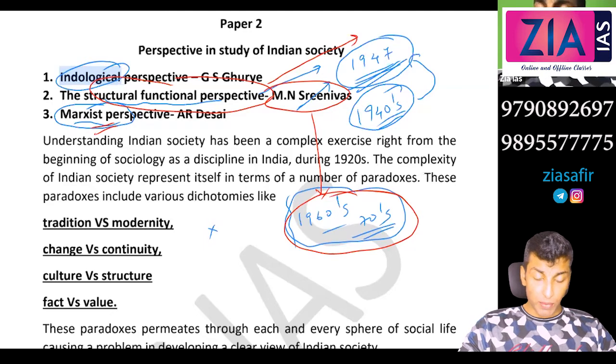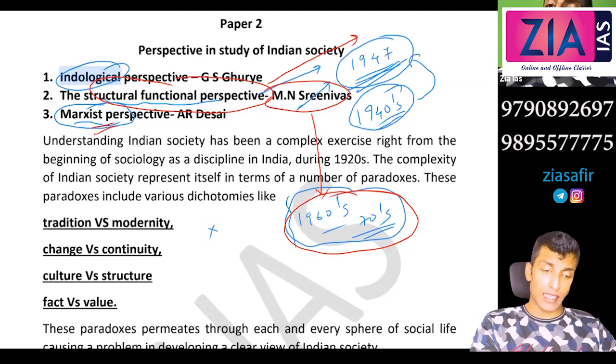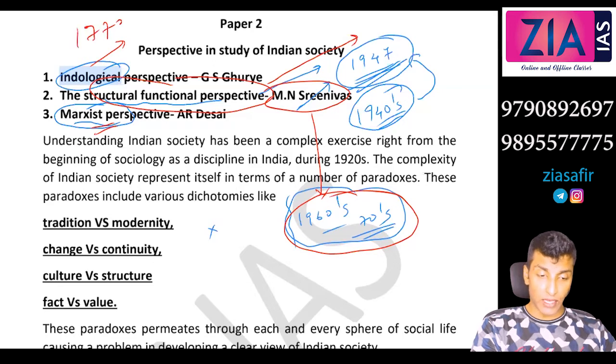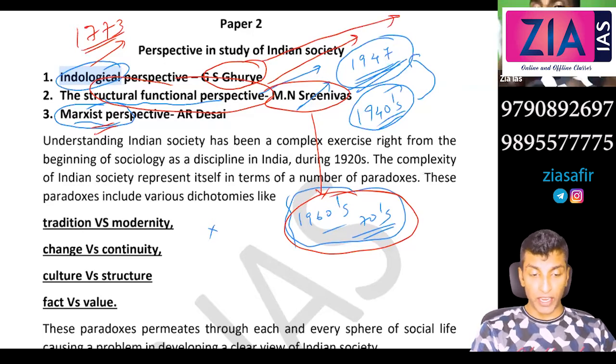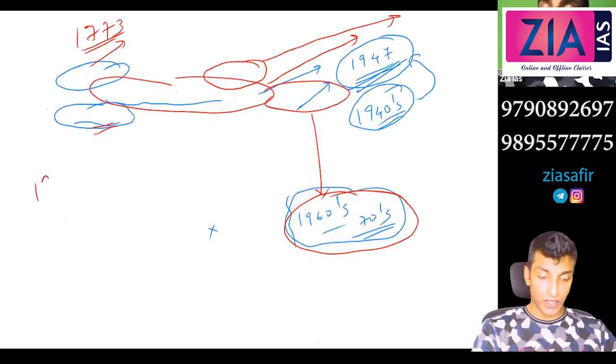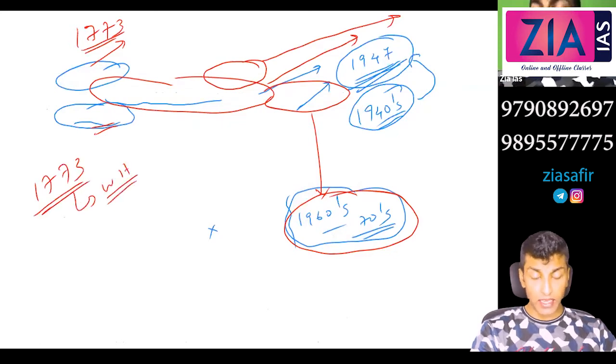Now apart from this too, Indology is actually there from the beginning. Even from 1773 onwards, Indology is there, but you will see different versions of Indology. So here we need to mostly focus on sociological Indology. Indology means it's all about the study of India. Okay, so when the Britishers came, when we discuss 1773 onwards, after the Regulating Act, or after Governor General Warren Hastings took charge, he wanted to regulate, or he wanted to control India.